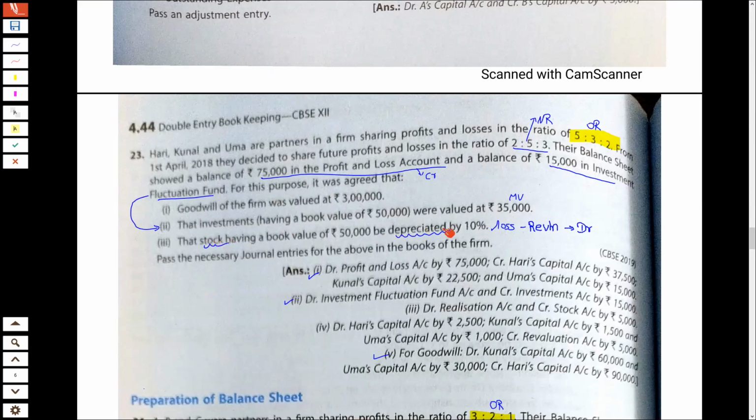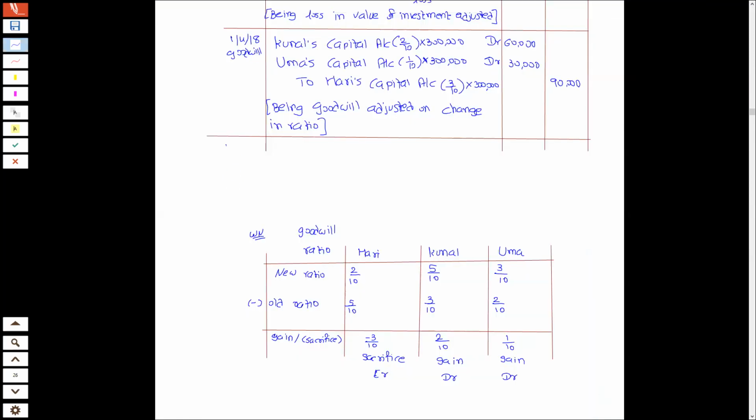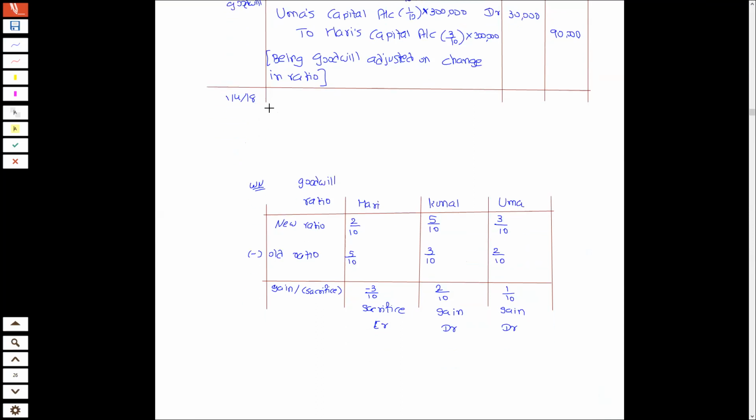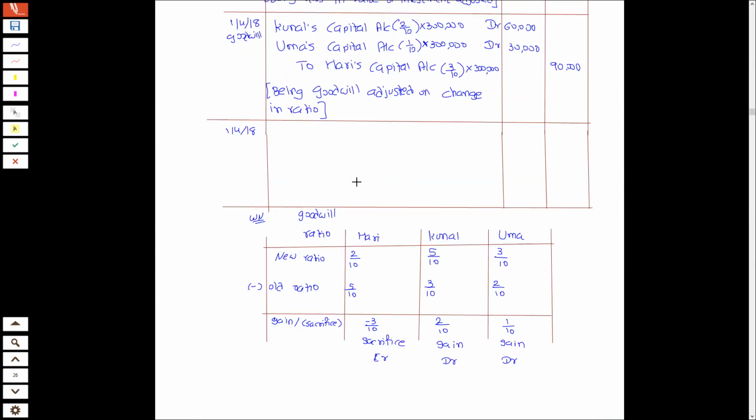So asset की value कम हो रही है. So I will write on 1st April 2018. Now I have a limited space. So I'm trying to adjust. There are basically 2 entries. Loss on revaluation, and then we transfer this loss to partners.